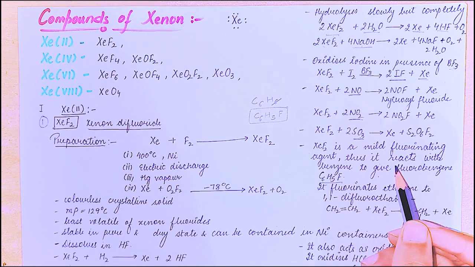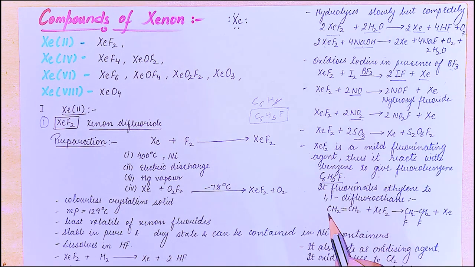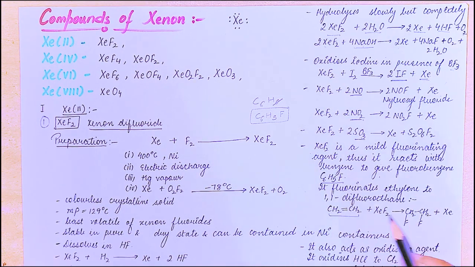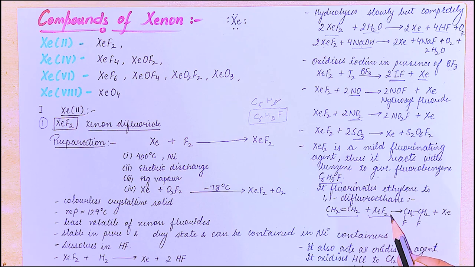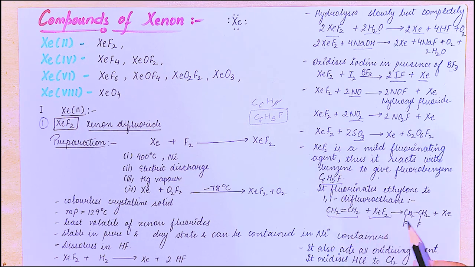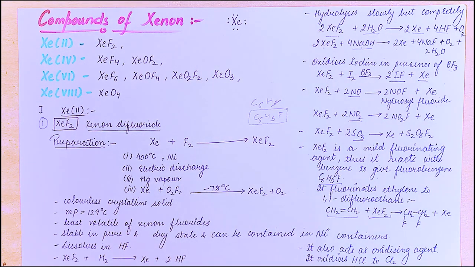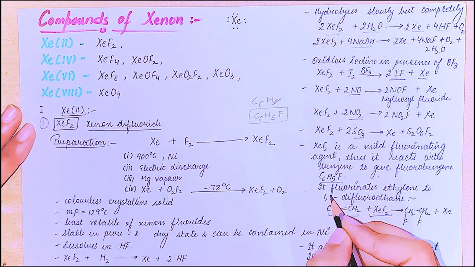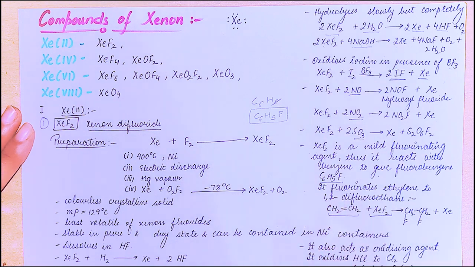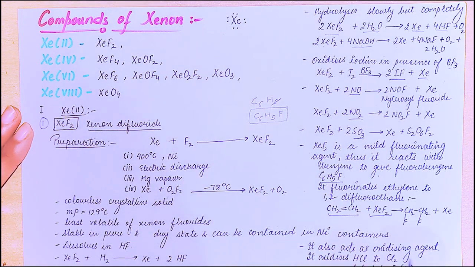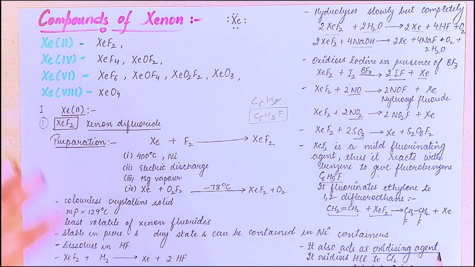It also fluorinates ethylene to 1,2-difluoroethane. This is ethene and this is xenon difluoride. When they both react, we get 1,1,2-difluoroethane. Right? Let me correct it here. It must be 1,2. Alright. So it also acts as an oxidizing agent.